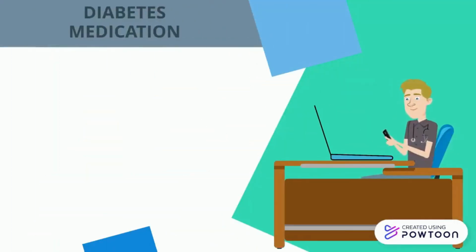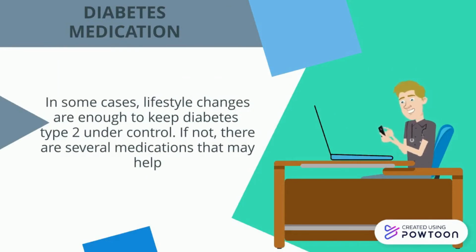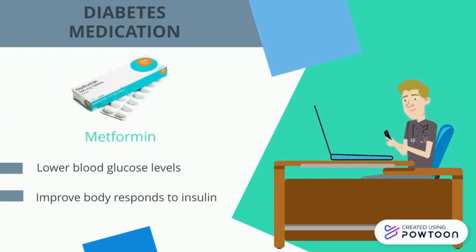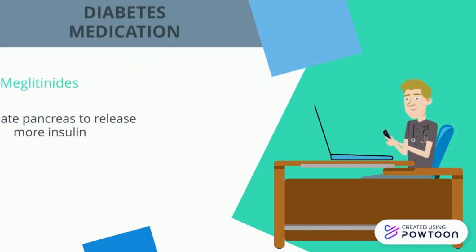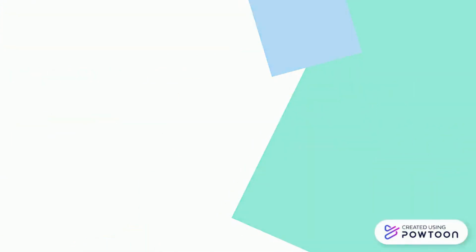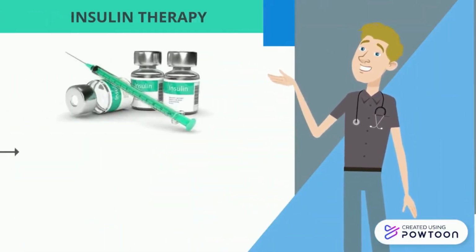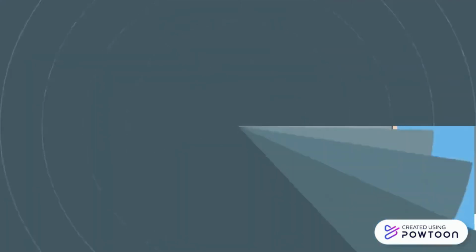Next is diabetes medication. In some cases, lifestyle changes are enough to keep diabetes type 2 under control. If not, there are several medications that may help like metformin, sulfonylureas, meglitinides, and thiazolidinediones. Lastly is insulin therapy. It is taken by injection. Insulin type, dosage and schedule may change based on someone's blood sugar level.